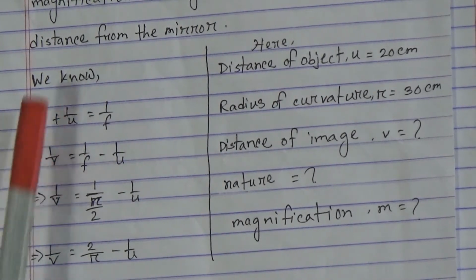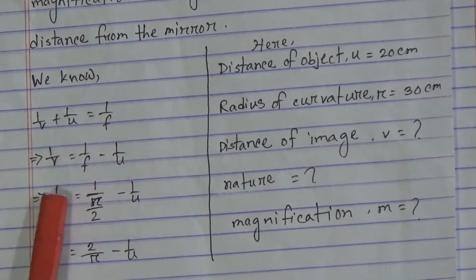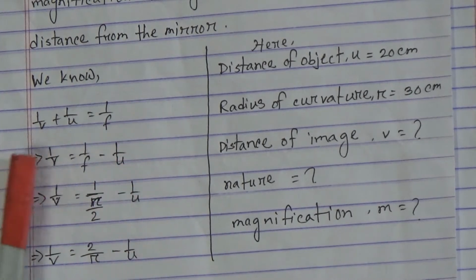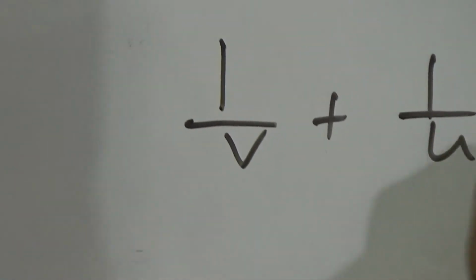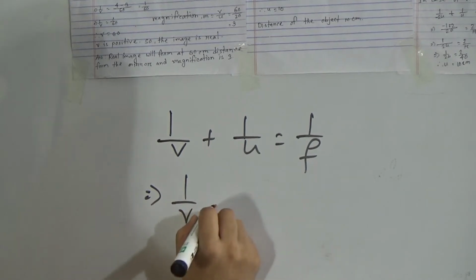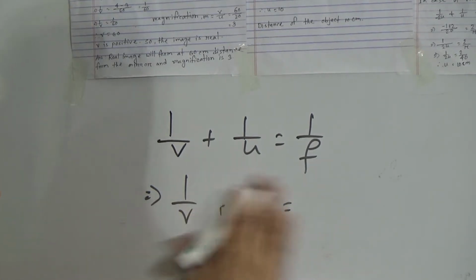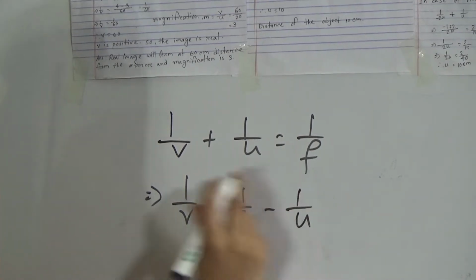1 by v plus 1 by u equals 1 by f. We know this formula. 1 by v equals 1 by f minus 1 by u, just a side change.